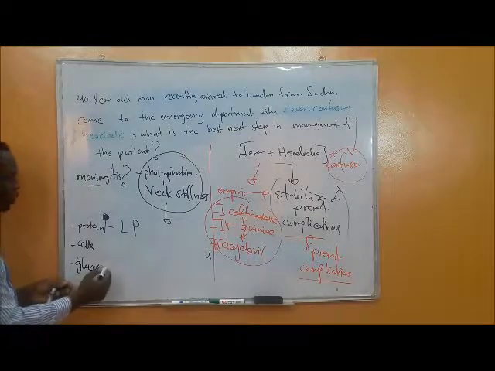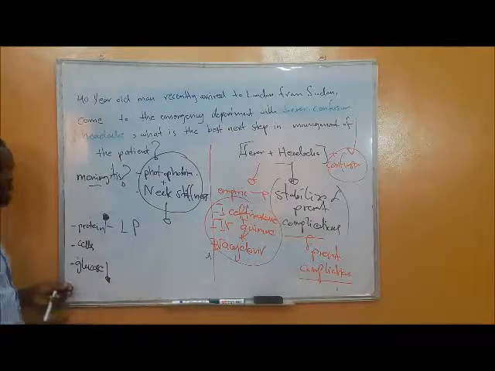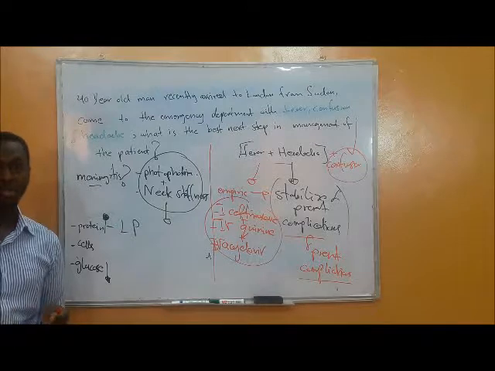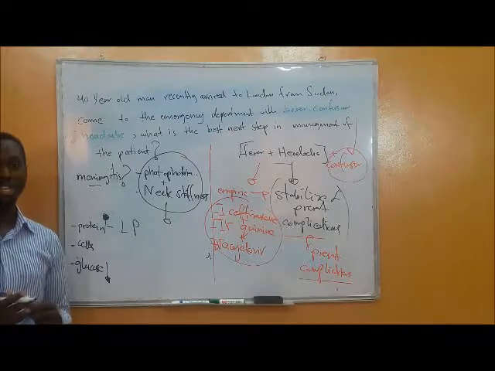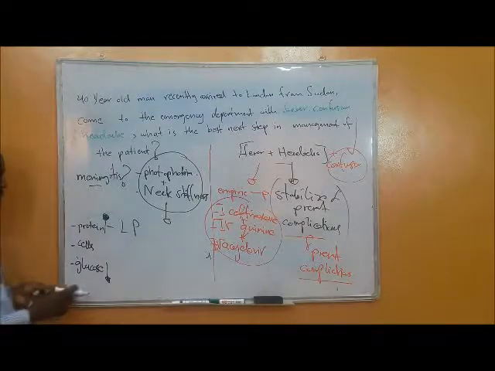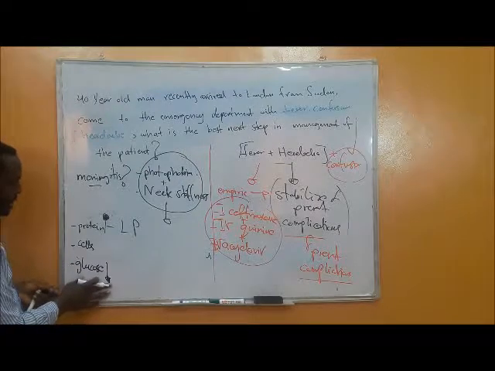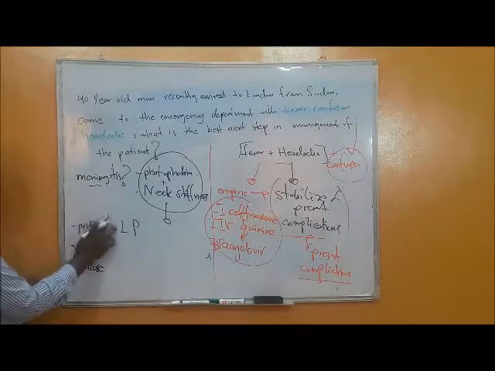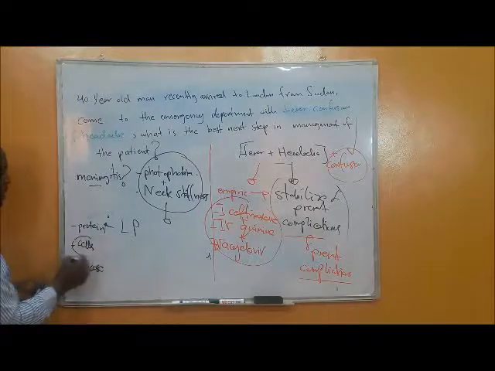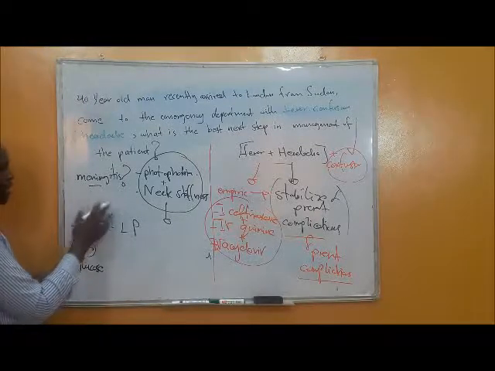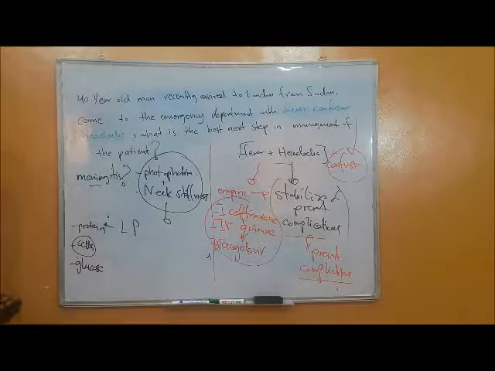If the patient has a low glucose level, this will raise the suspicion of bacterial meningitis, because many of the bacteria ferment glucose, such as Neisseria meningitidis and also Streptococcus pneumoniae. So the fermentation of glucose will lead to a low glucose in the cerebrospinal fluid. But in viral meningitis, there is usually a normal level of glucose in the cerebrospinal fluid. Regarding protein, the level will be only mildly elevated, not very much elevated. Cells will be lymphocytic as well. So this is how to differentiate between bacterial and viral meningitis, as well as viral encephalitis.